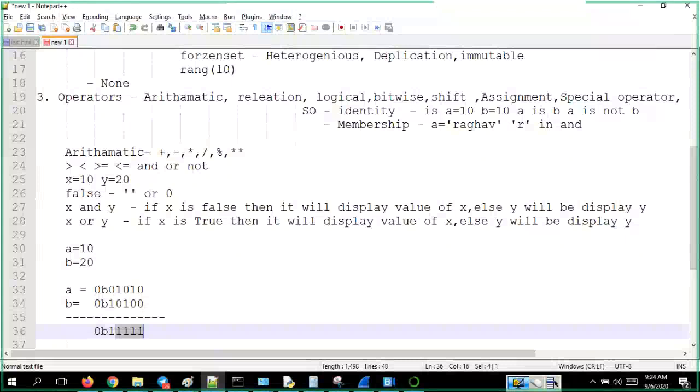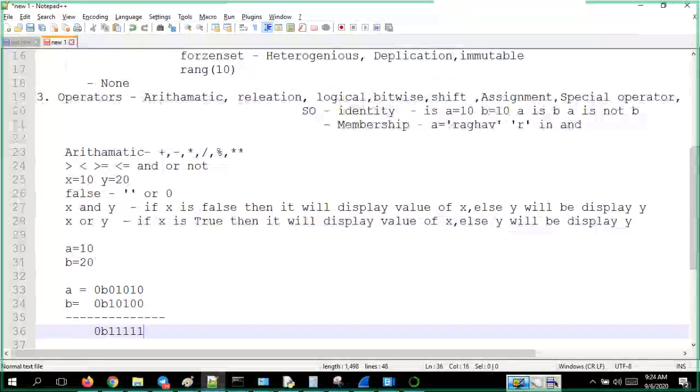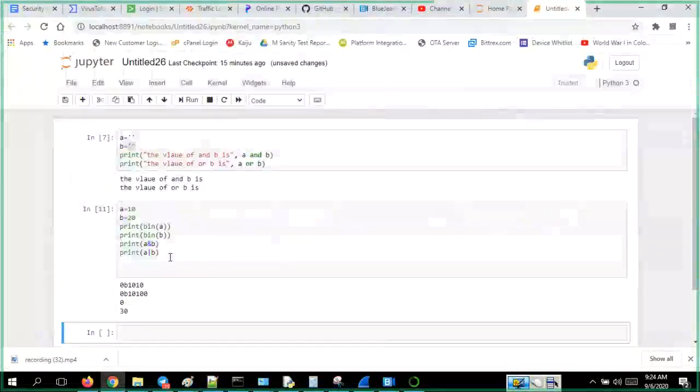How much is it, guys? 15. Yeah, 15 plus 16. How much? 15 plus 16 is 31. So it should be 31. Let us check that, 30.